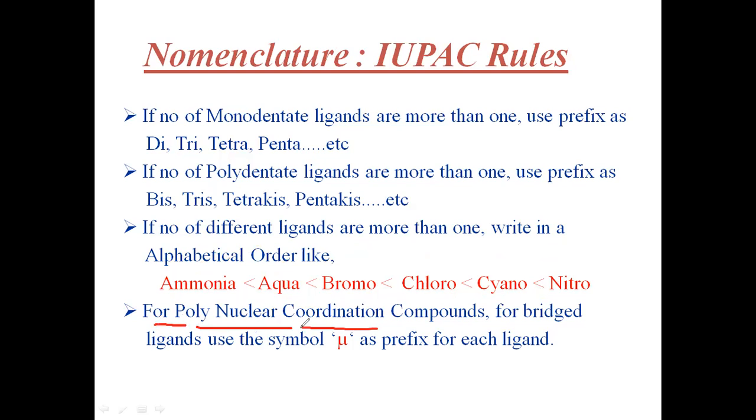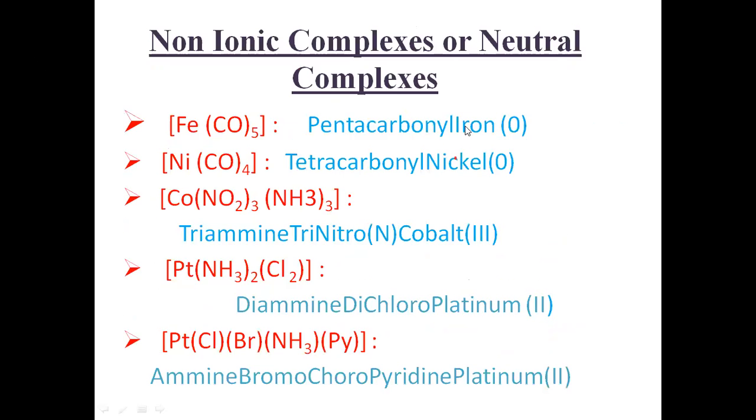For a polynuclear complex with a bridged ligand, use the symbol mu as a prefix for each ligand. You must use mu for a bridged ligand. I will explain later what polynuclear coordination compounds are. Let us see some examples here, and see these complexes as examples.